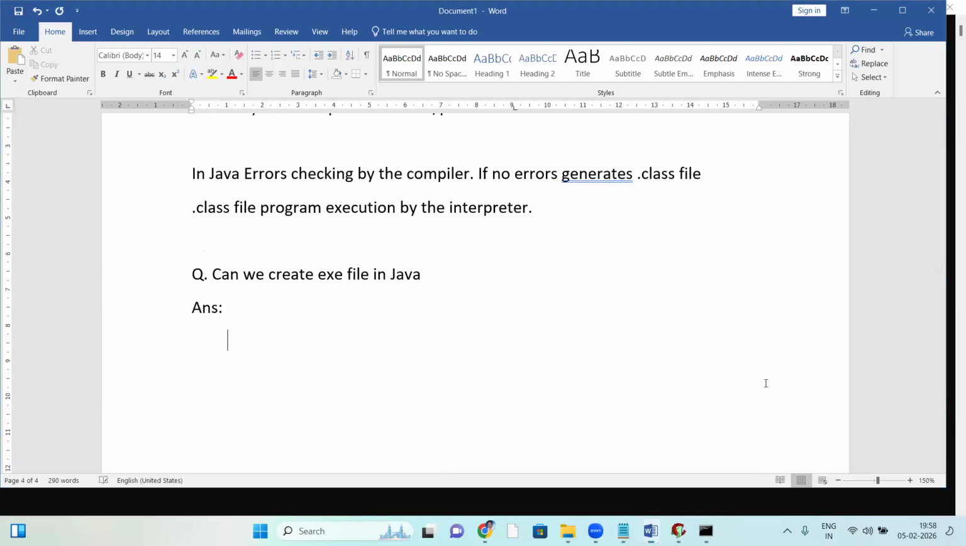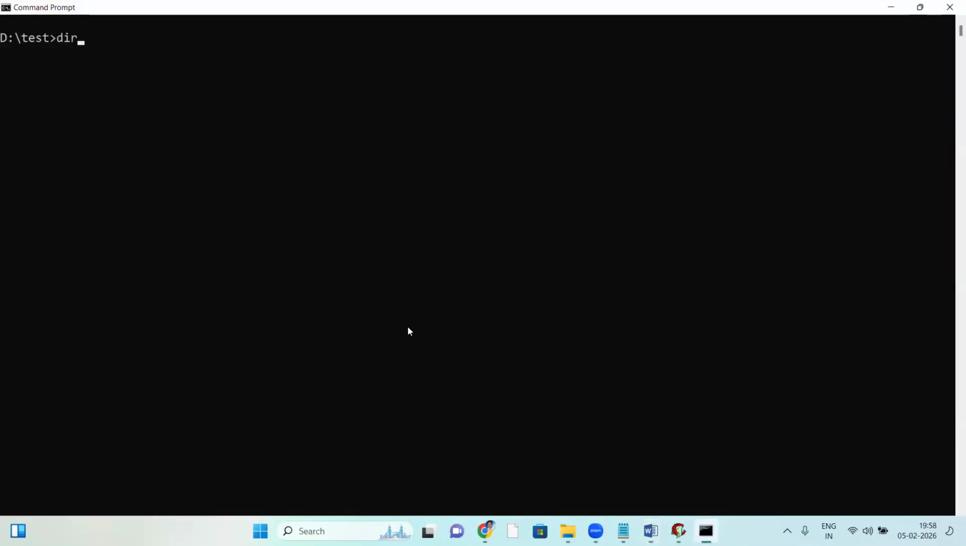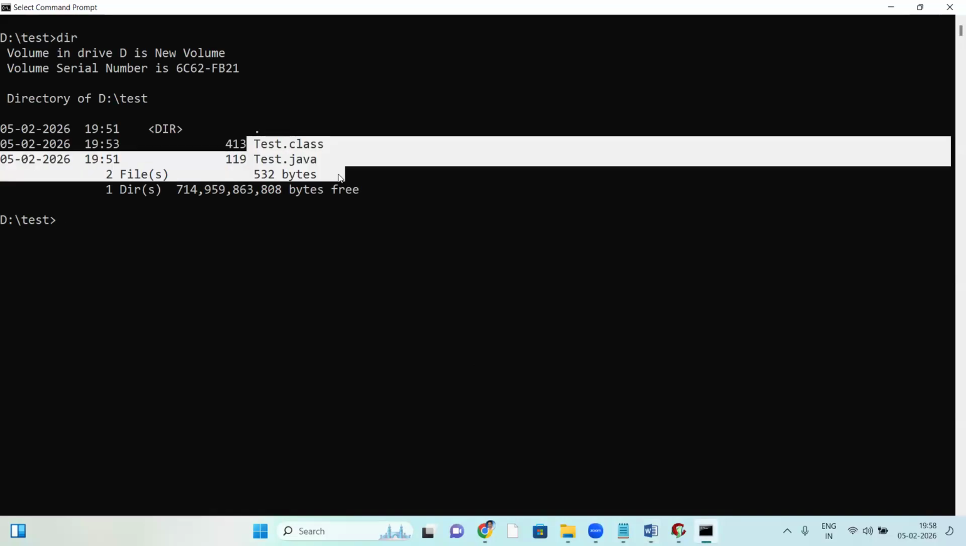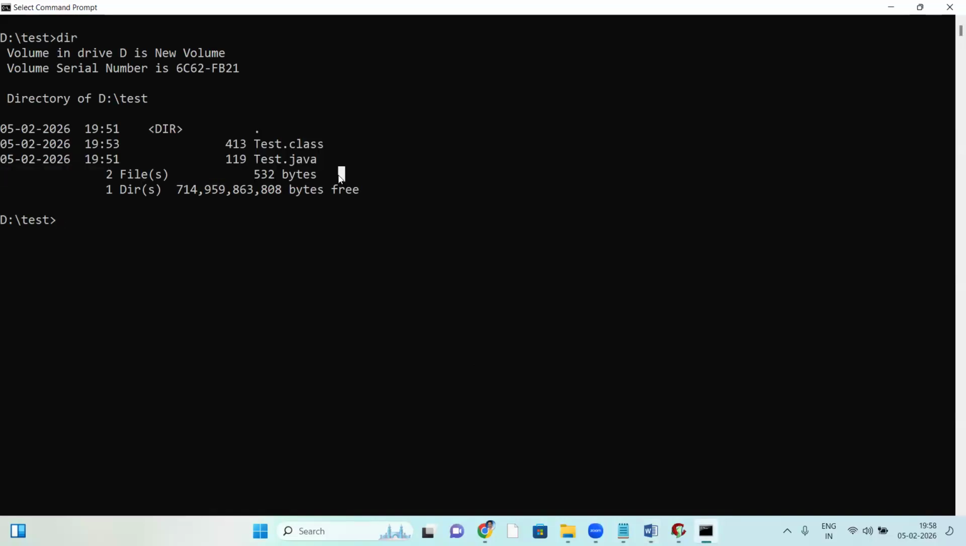Just now the steps are complete, right? Some say we can create it by file handling. So the question is, can we create an exe file in Java? See, in this process, have we observed any exe file? No, no exe file. In this process, .java is there, .class is there. .java converts to .class, that .class is bytecode, and that bytecode is converted into binary code line by line.